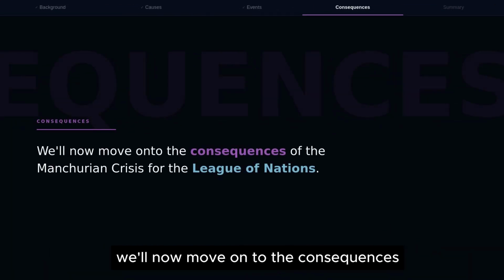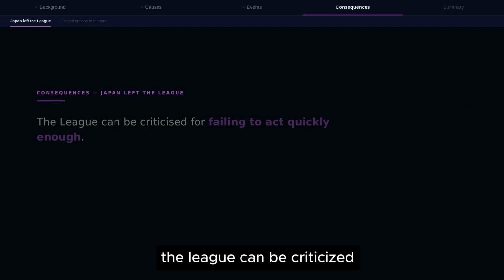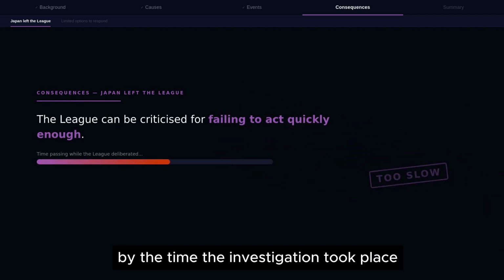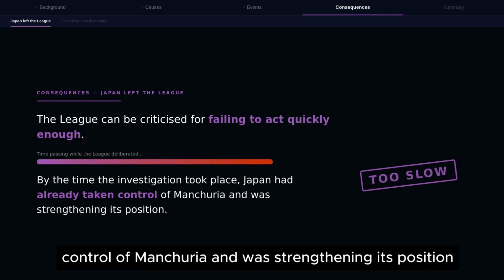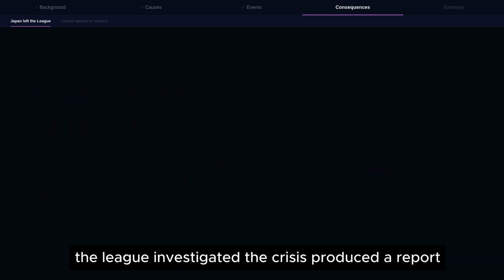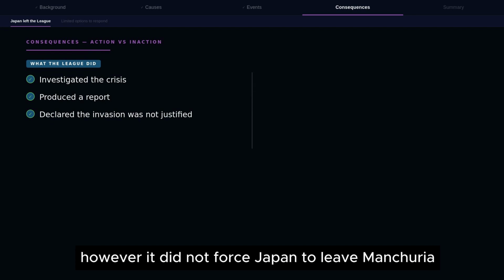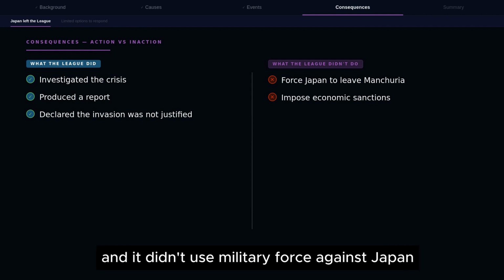We'll now move on to the consequences of the Manchurian Crisis for the League of Nations. The League can be criticised for failing to act quickly enough. By the time the investigation took place, Japan had already taken control of Manchuria and was strengthening its position. The League investigated the crisis, produced a report and declared that the invasion was not justified. However, it did not force Japan to leave Manchuria. It didn't impose economic sanctions and it didn't use military force against Japan.